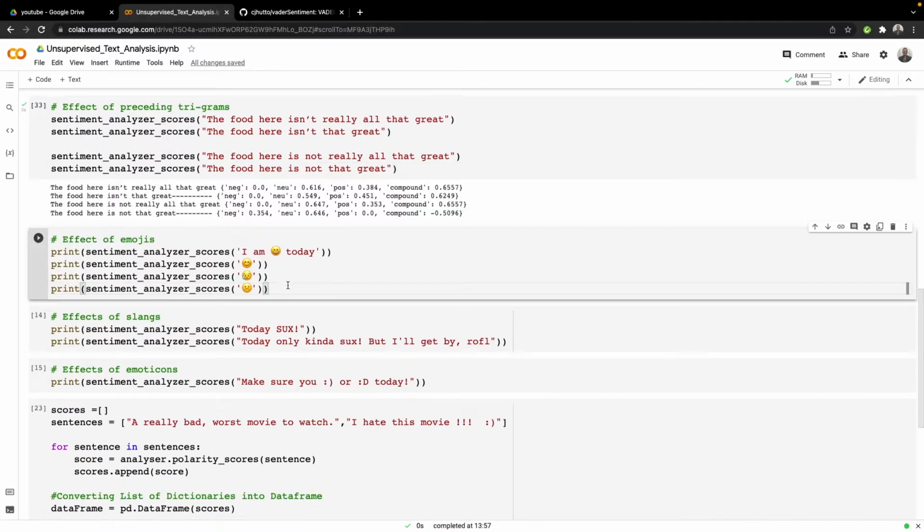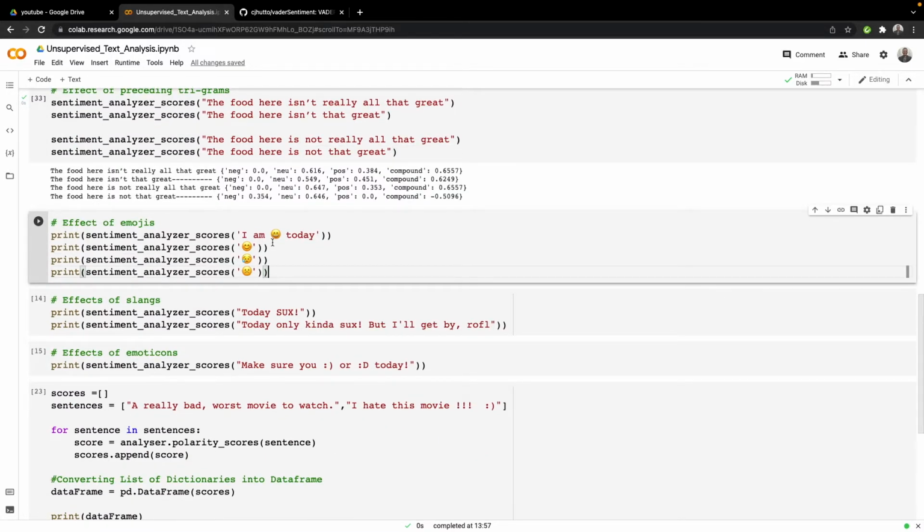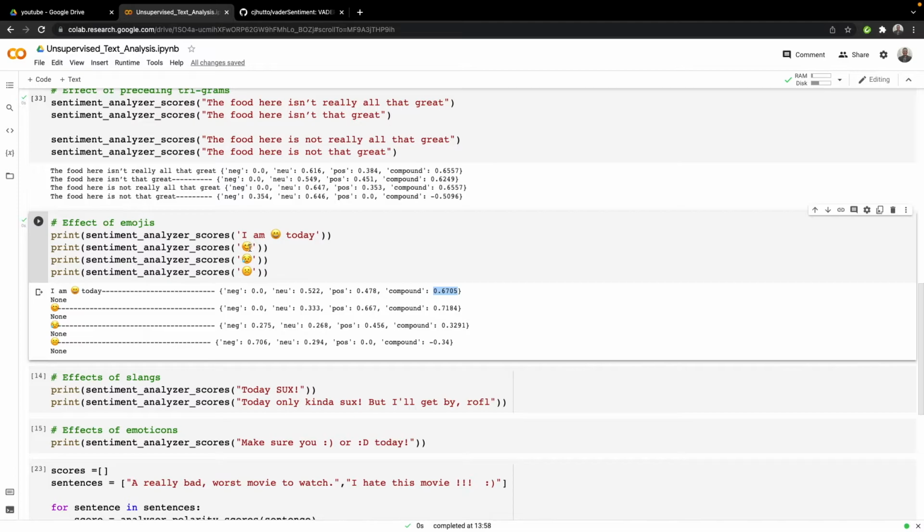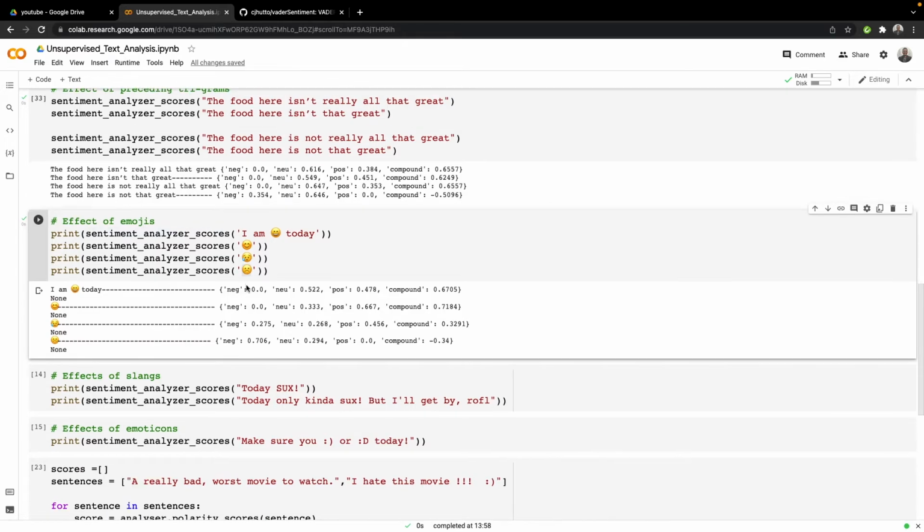Next, we want to see the effect of emojis. I think all of you must be aware of emojis. We use them daily in our texting and all. So let's see how the Vader sentiment classifies emojis. This emoji looks happy, so we see that the compound score is positive. Then this is also a happy emoji, and we see the compound score is positive. Then we have this last emoji, which looks sad. So the negative score is high, and the overall compound score is also negative. So Vader Sentiment is able to classify emojis too.